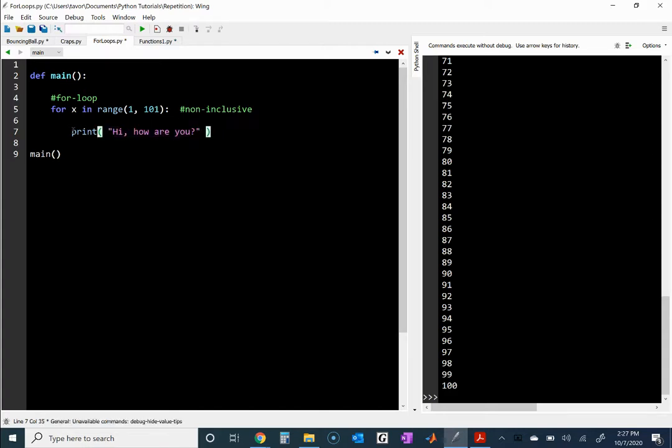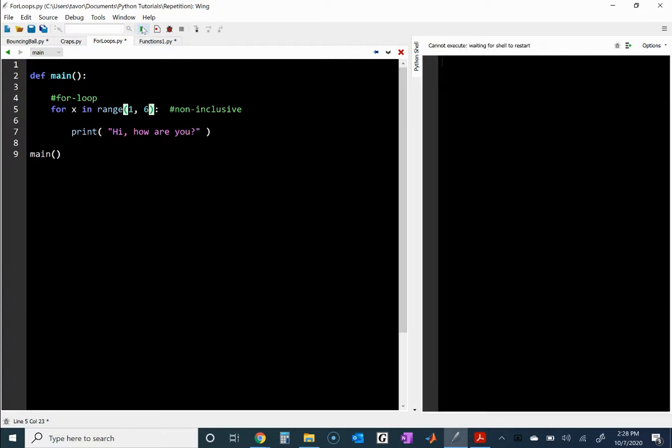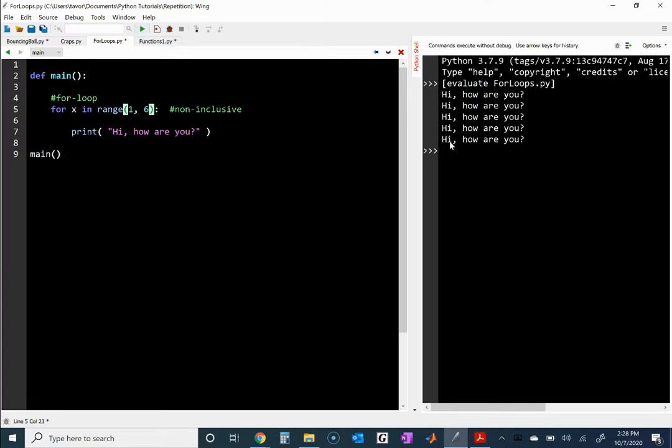Let's just say that we want to print this 5 times. We can do a range between 1 and 5. However, once again, if we do between 1 and 5, we'll never actually quite get to 5. So we would have to increase this by 1. And now x is going to be every number in our range, 1, 2, 3, which means that we're going to be looping that many times. But we're not going to be printing what x is. Instead, we're going to just print hi a total of 5 times.